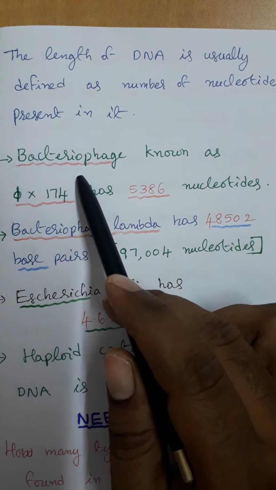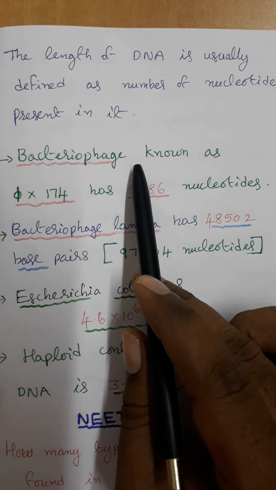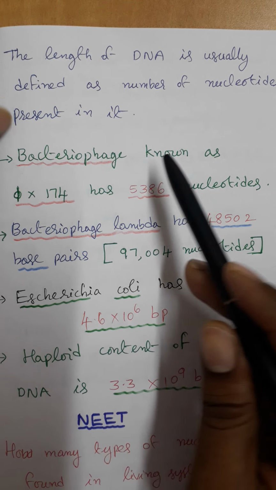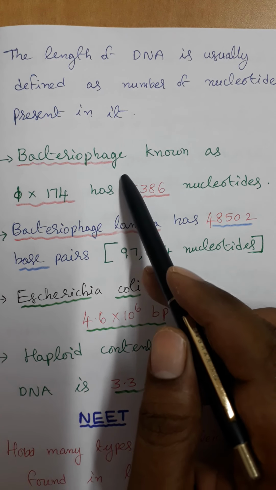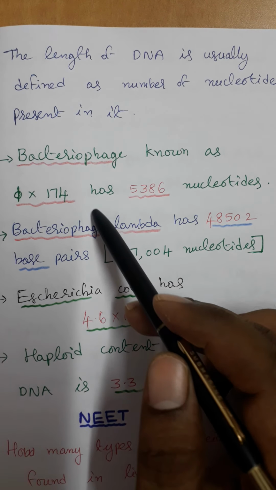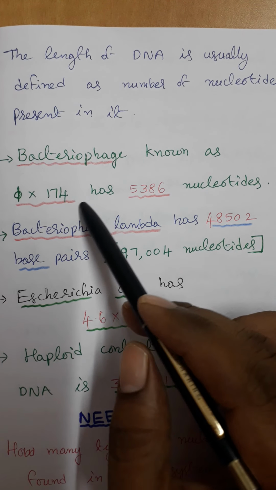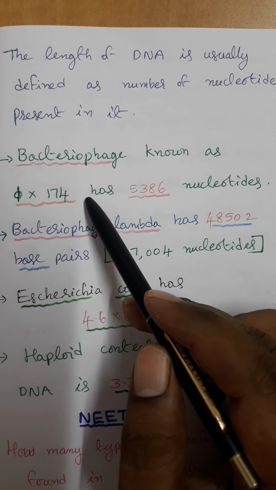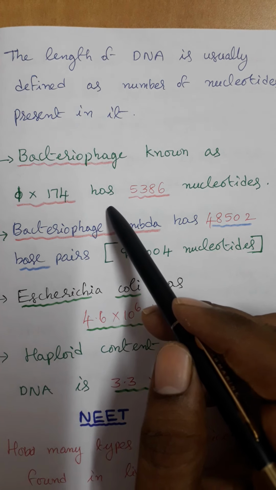Bacteriophage means the virus which infects bacteria. So different types of bacteriophages are there. Here, one of the bacteriophages is Phi X 174, which has